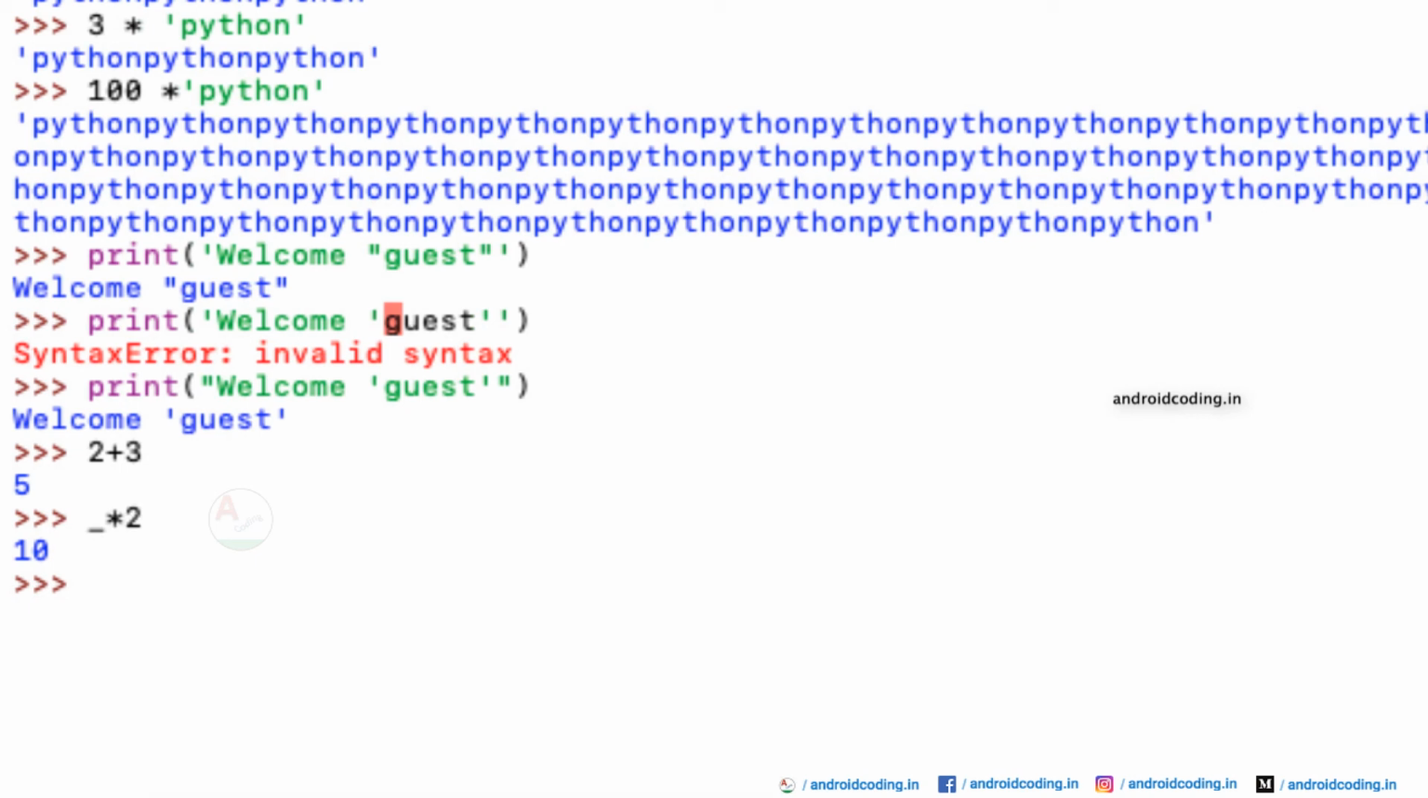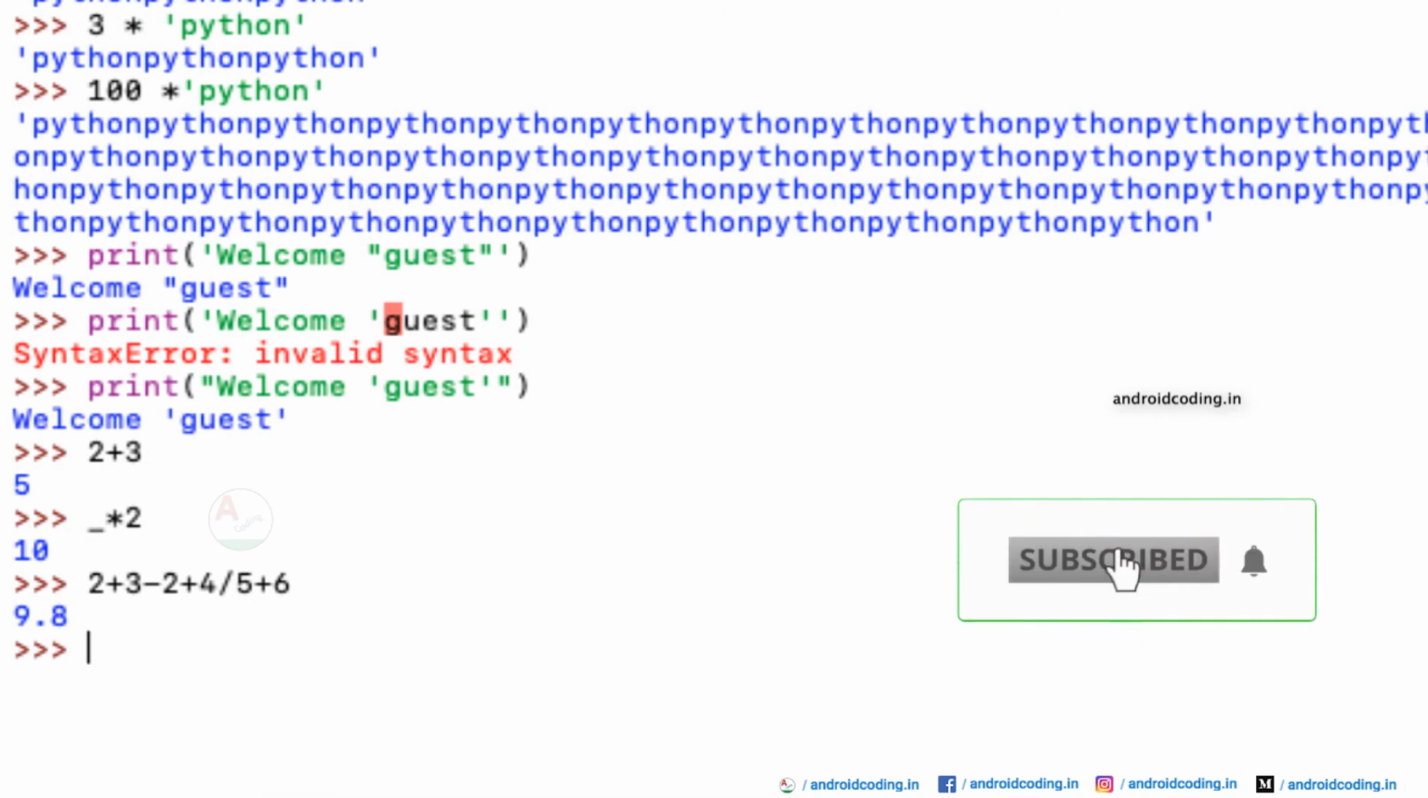So these are all the general things to help you understand how easy Python is. You can also do more calculations like 2 plus 3 minus 2 plus divided by 5 and plus 6, and you just get the output here. Even complicated calculations are much easier to perform, and I hope the main theme of this tutorial is clear: how easily you can code in Python.